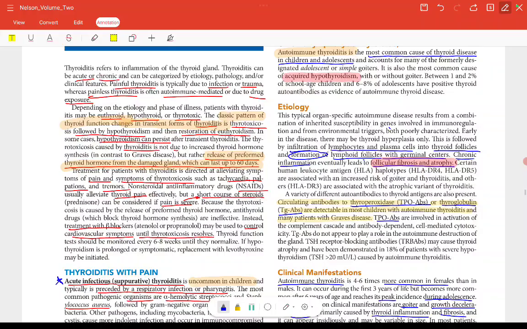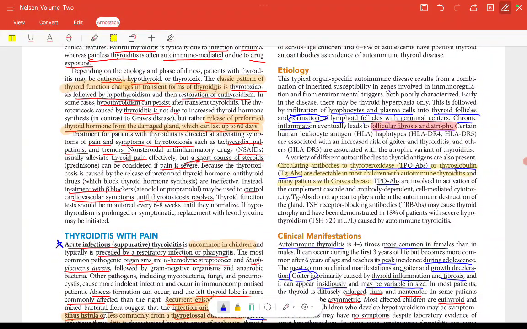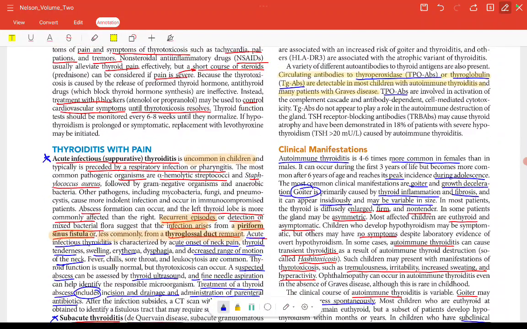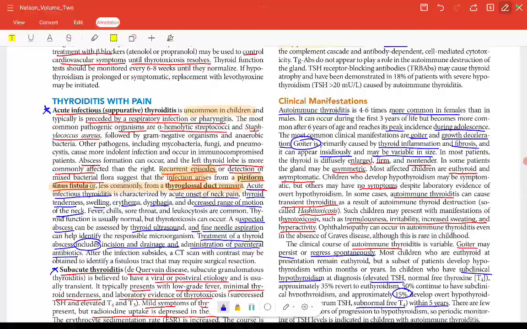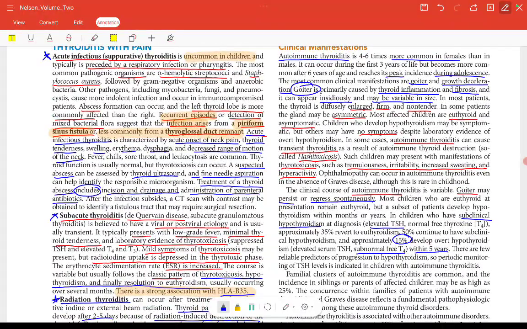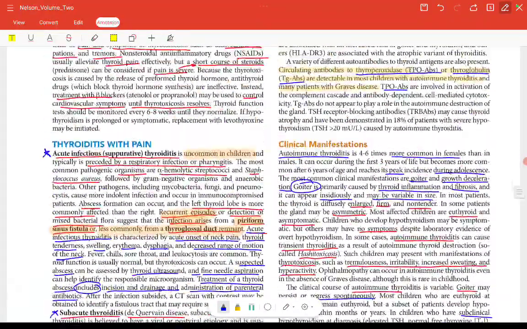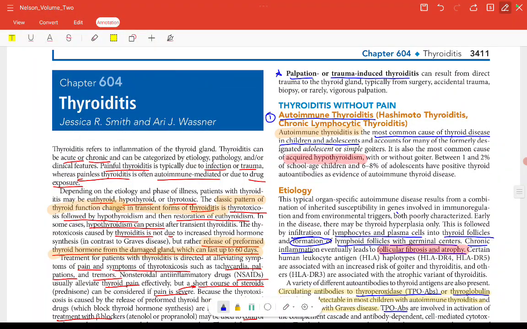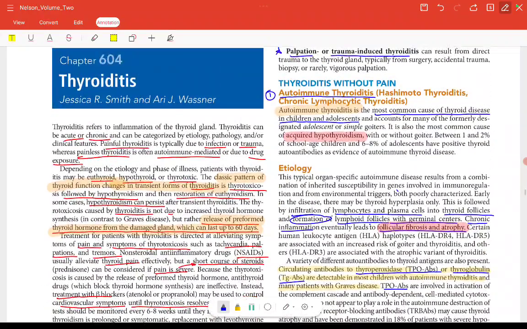And then we moved further. In the painful type, NSAIDs were used, and if severe pain was present, we can use steroids. And usually we start with beta blockers for the cardiovascular symptoms until thyrotoxicosis resolves. So in thyroiditis with pain, we read about acute infectious thyroiditis, then subacute thyroiditis, which is also known as de Quervain's thyroiditis, radiation thyroiditis, and palpation or trauma-induced thyroiditis. This was all we did in thyroiditis with pain.